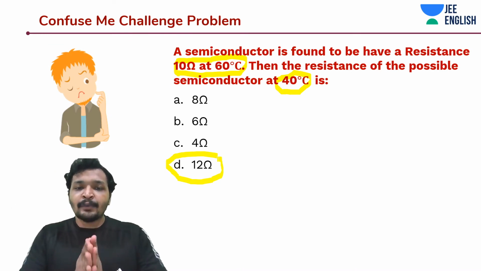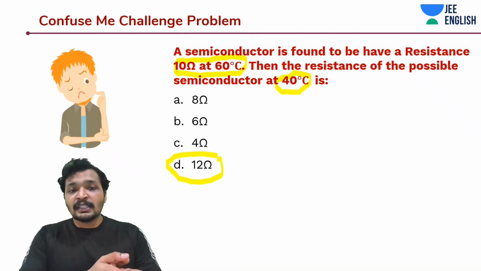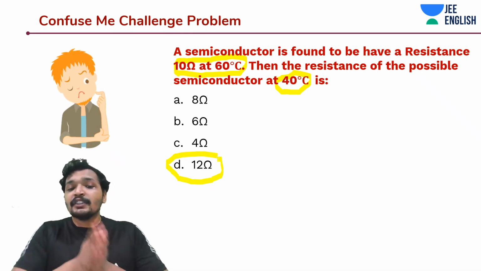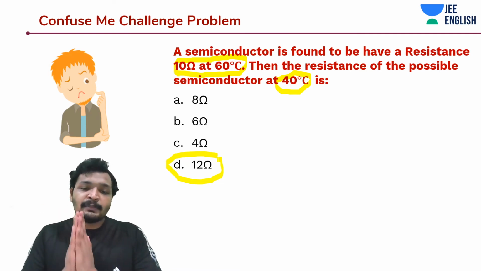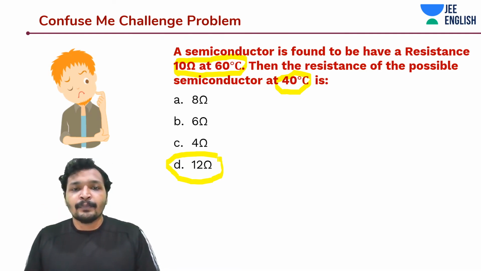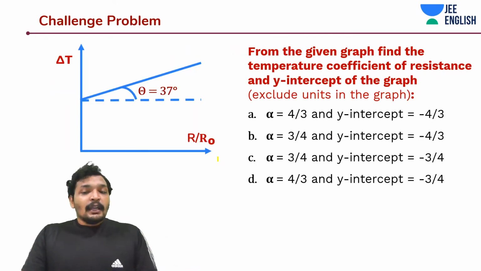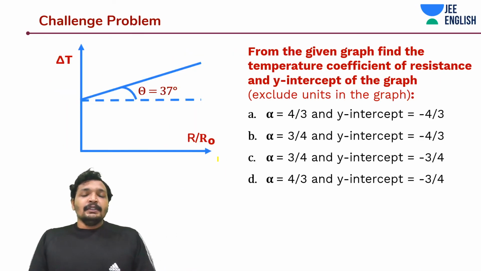Easy. The rest are 8 ohms, 6 ohms and 4 ohms, all less than 10 ohms. But you have reduced the temperature, which reduces the conductance of the semiconductor, which means the resistance should increase. The only option that is matching is 12 ohms. That's why it's a confuse me challenge problem, guys. This is a very, very interesting question.